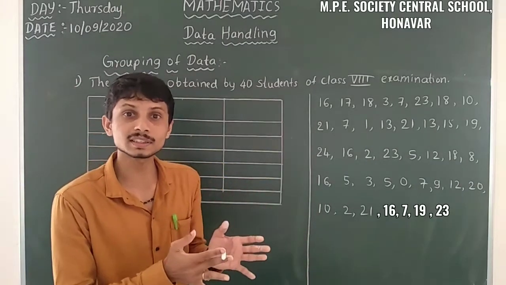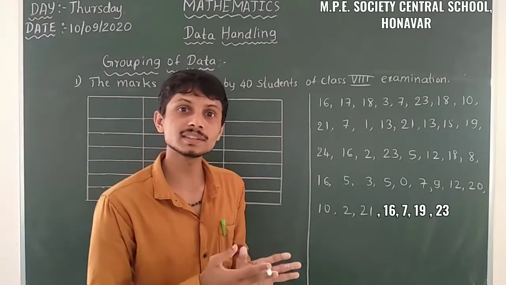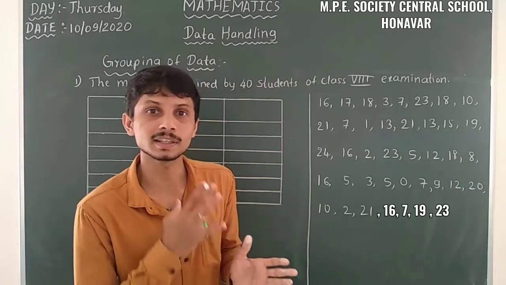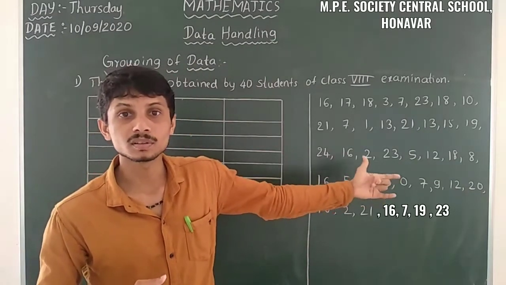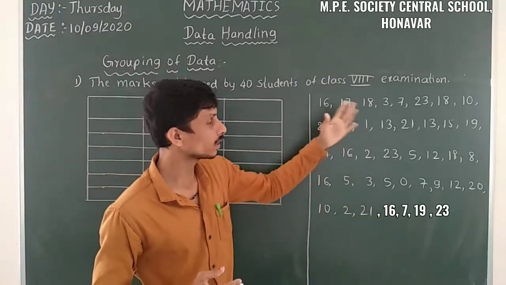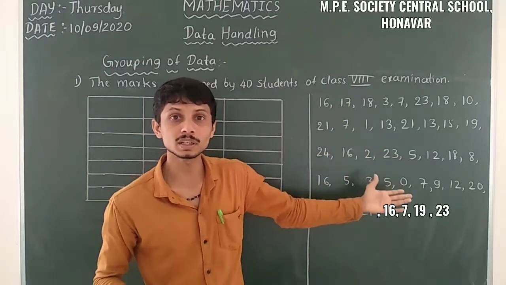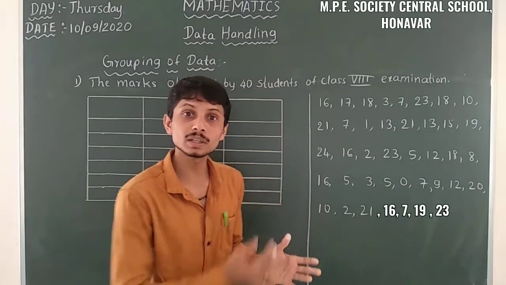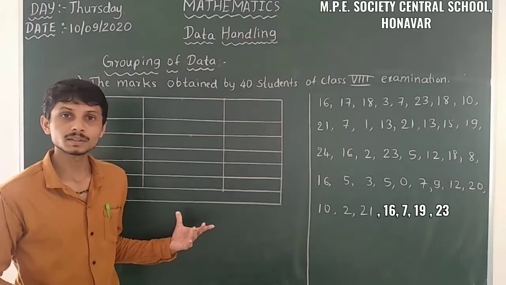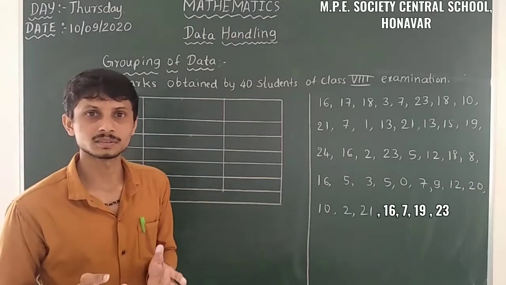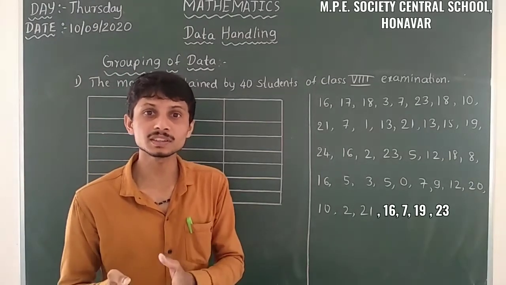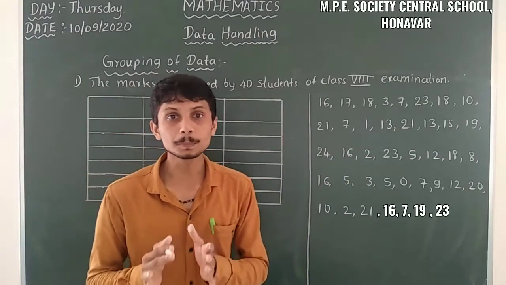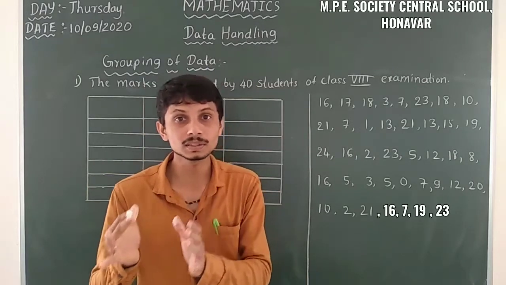Previously we discussed organizing data, where we took the individual things separately. But here that is not possible, because 1 is there, 2 is there, 3 is there, likewise up to 24 is there. For that we would have to take 24 rows, which is quite difficult for us, and it is not able to differentiate the grades like that. So here what we have to do is group the things. We have to group some of the things here.